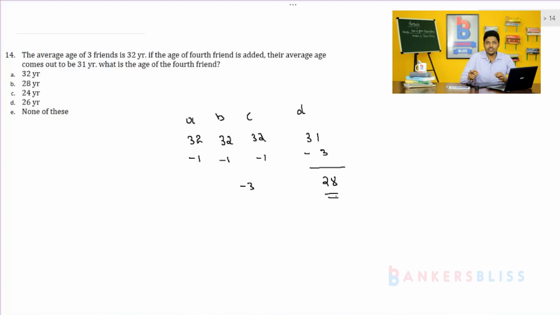So one is reducing from the other 3. So 32 minus 1, 32 minus 1, 32 minus 1. So from all the 3, 3 is lessening. Means this 3 is accumulated to the 4th friend, that is D. So after accumulating, he is becoming 31. So before accumulating, his age was 31 minus 3, 28. So the age of the 4th friend is 28. 28 is the answer. Next, let us go to the next problem, problem number 15.